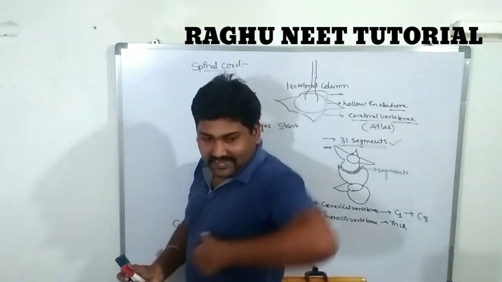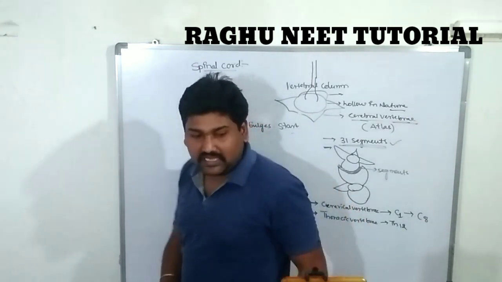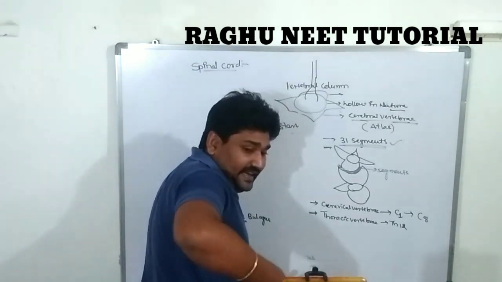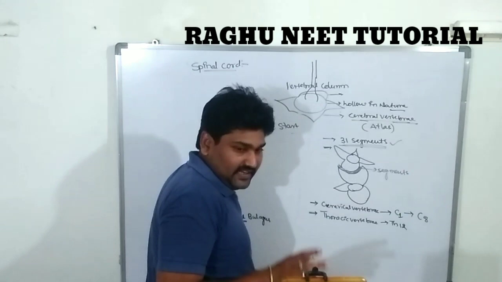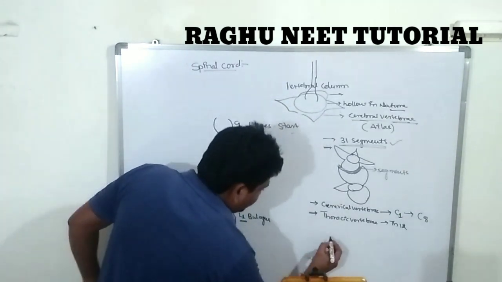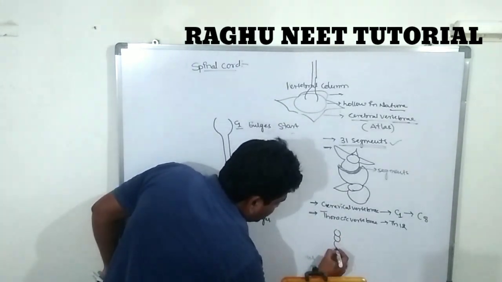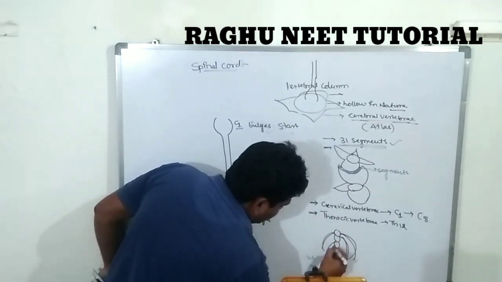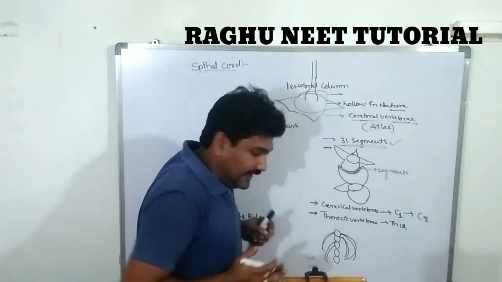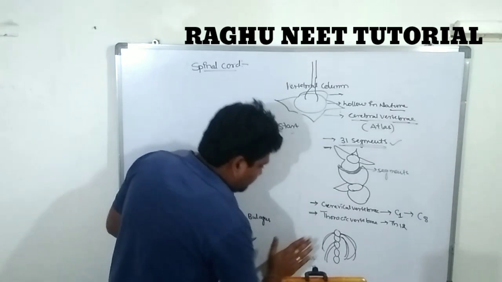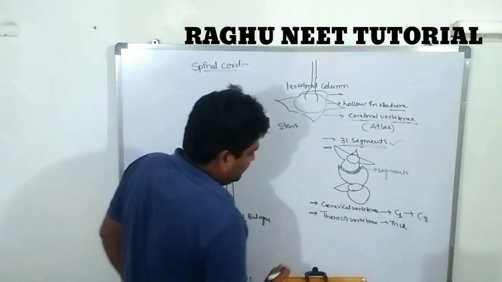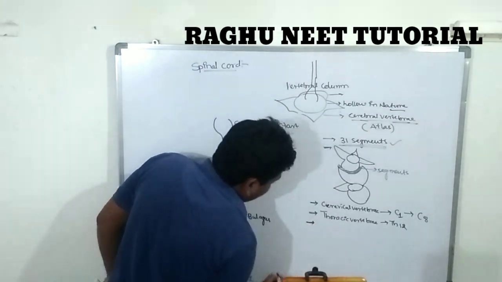The ribs are directly connected to the vertebral column, like this, forming the rib cage. These contain 12 segments, so 12 vertebrae are there.